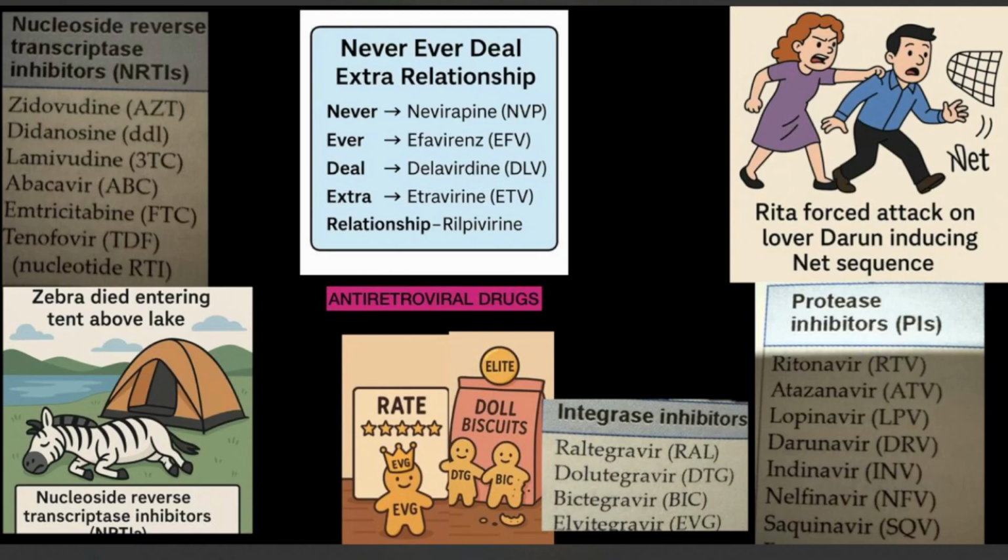So with this we have completed our mnemonic section for the antiretroviral drugs, and those two drugs we talked about are nothing but enfuvirtide and maraviroc. So how do I remember them? If you get furious and you say Mara, you will never allow anybody to enter your home. This is a weird sentence which I curated by myself. You can remember that: if you say Mara and become furious, you'll never allow anybody to enter your home.